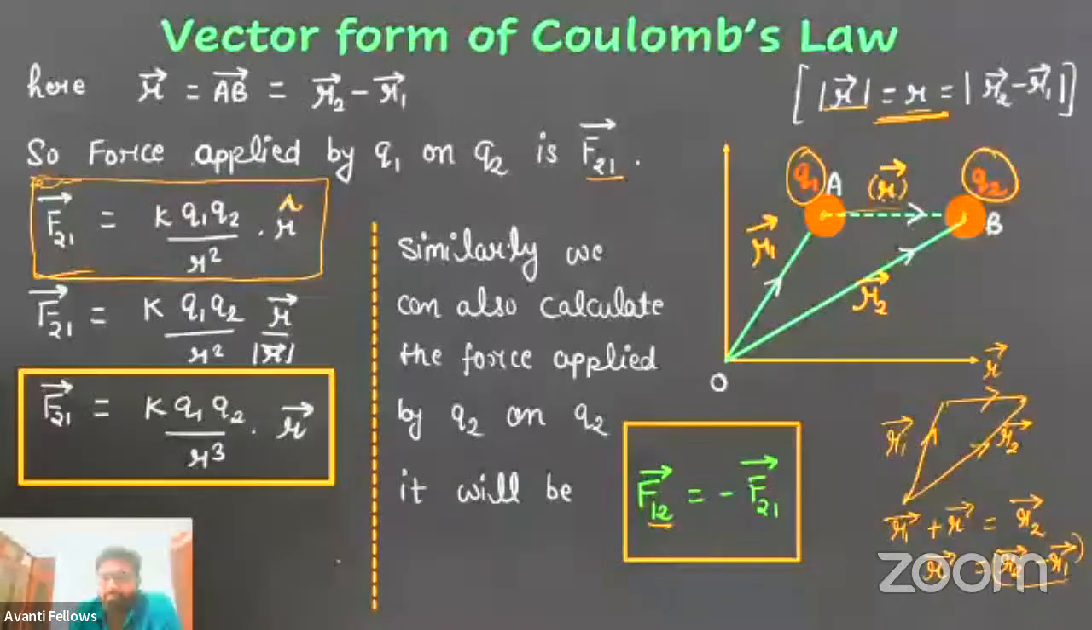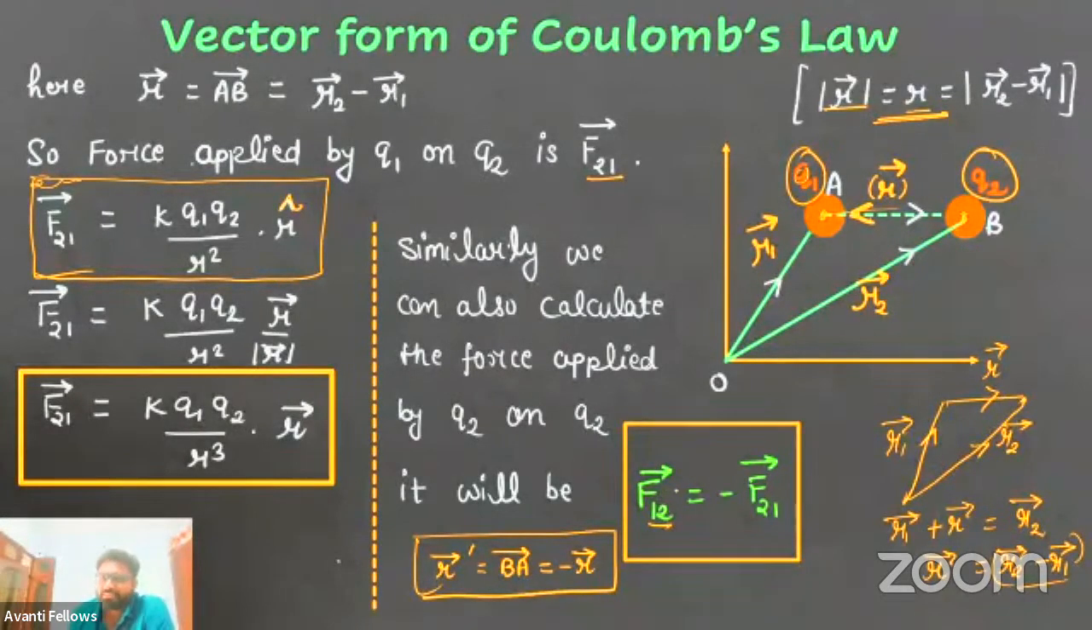Now similarly, if the force is applied by Q2 on Q1, we will write it as F12. As you can see, when Q2 applies the force on Q1, the direction of force will just reverse. Or simply you can say the direction of the displacement vector will reverse. Now the displacement vector R vector dash will become BA vector, which is nothing but minus of R vector. So F12 vector is nothing but minus of F21 vector. Got it? And it is according to Newton's third law: every action has an equal and opposite reaction. So it is satisfying Newton's third law.